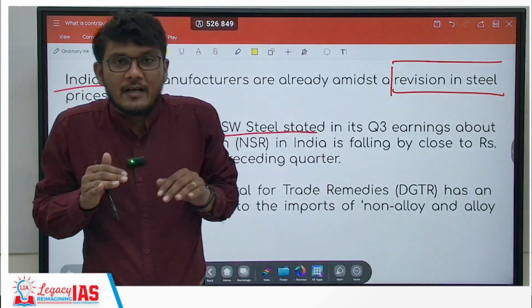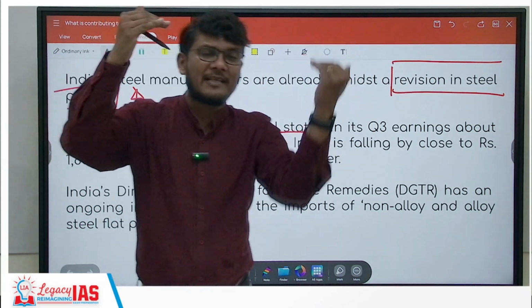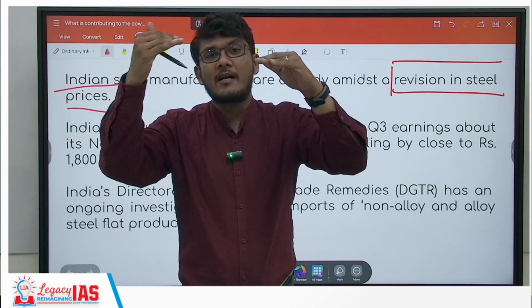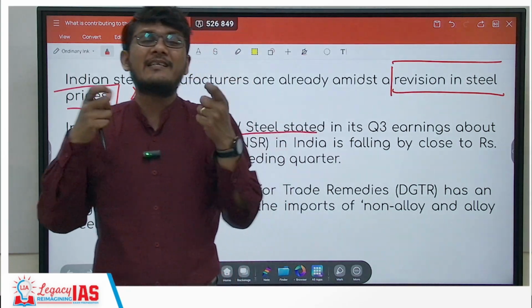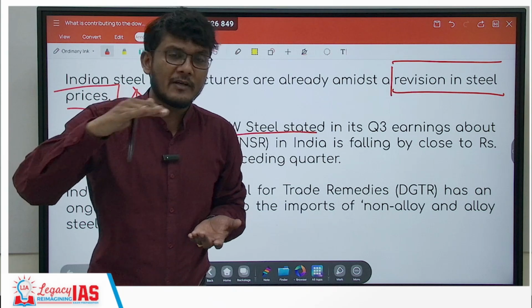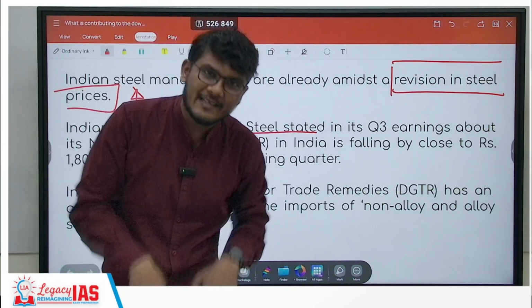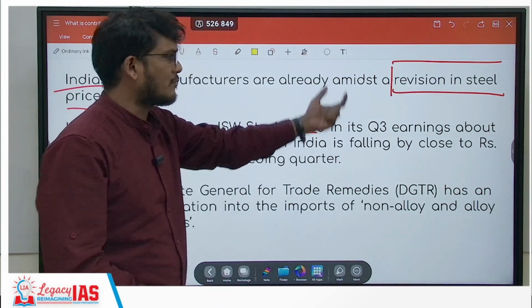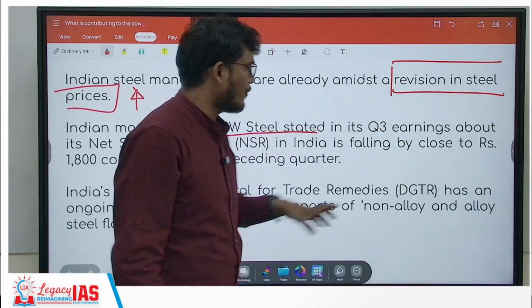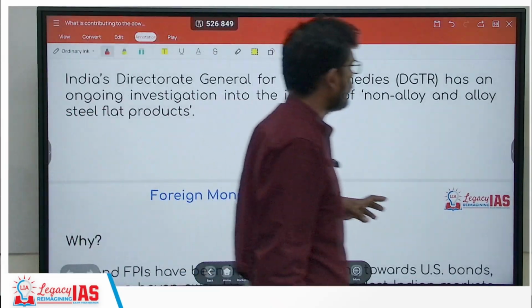At the time when an industry needs to increase the prices, if dumping starts and the companies are required to lower the prices, the company is going to take a double hit. We wanted a higher price, but we can't even keep it safe, let alone increase it. We would rather have to decrease it, as a result of which profits may go down further and revenues will go down further. Right? I hope this is absolutely clear.